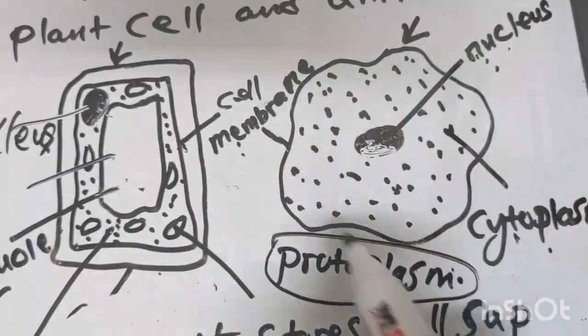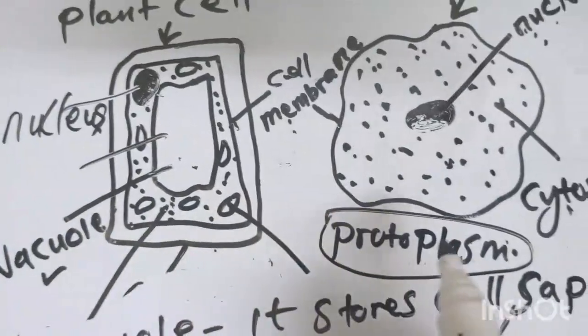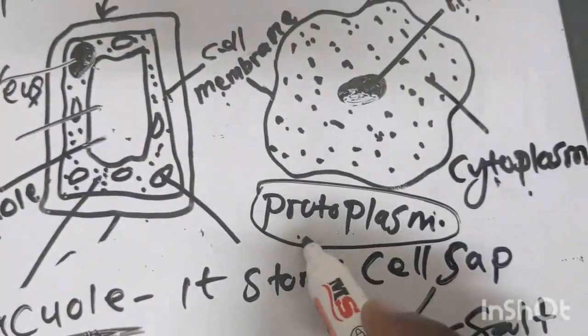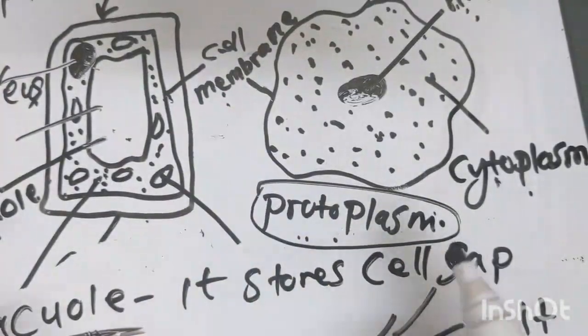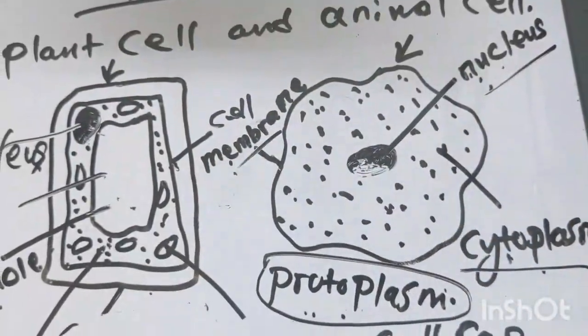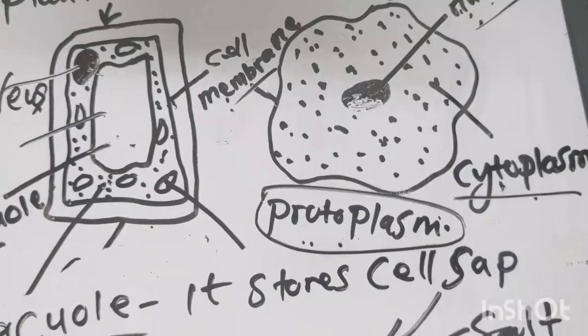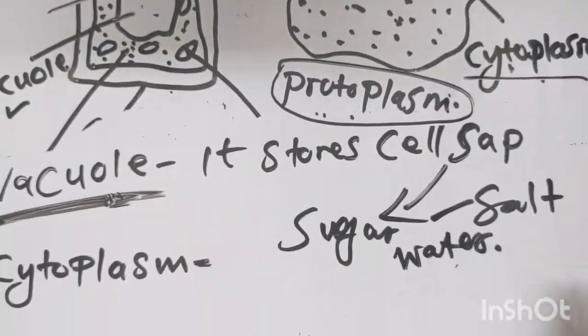So if you see, this is an animal cell, this is a plant cell, they have those parts. So they need to have protoplasm. The protoplasm is just a combination of cytoplasm, nucleus, as well as the cell membrane. When we put those parts together, we call them protoplasm. It is the living part of the cell. So a cell cannot live without those.